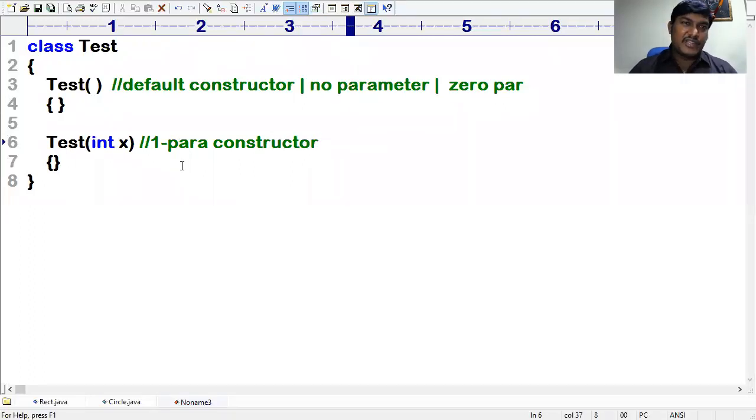Sir, can I define more than one constructor in the class? Happily, yes. It is possible, gentlemen. Okay, now you kindly observe this.